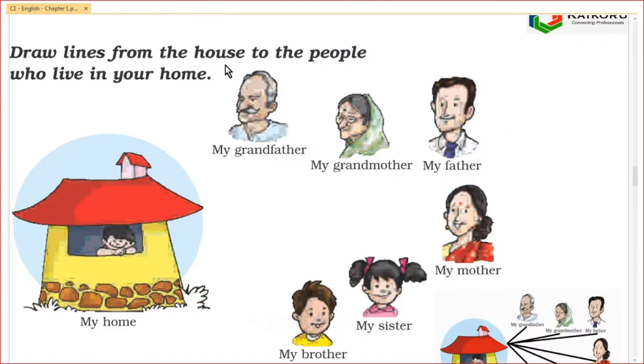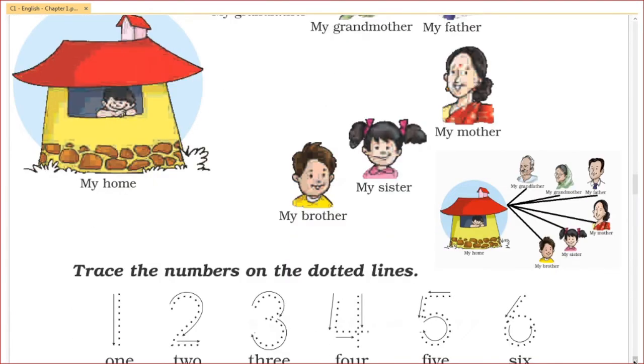Draw lines from the house to the people who live in your home. This is my home. Who all lives in your home? My grandfather, my grandmother, my father, my mother, my sister and my brother. So you have to draw lines like these.